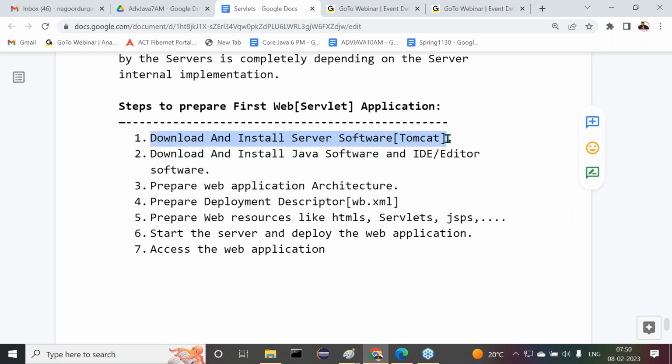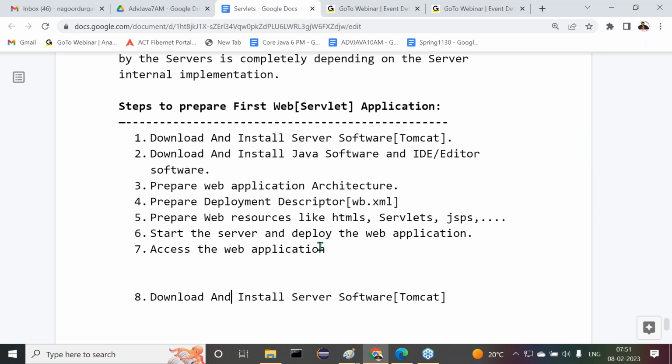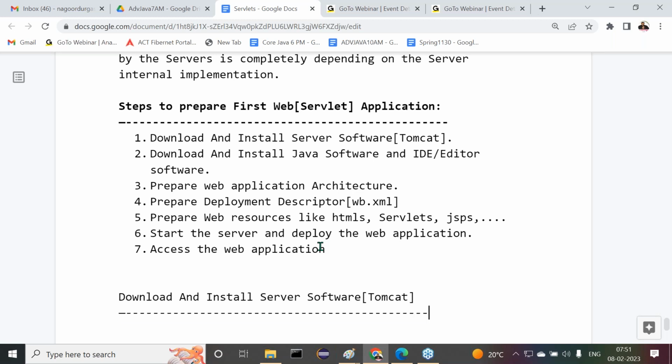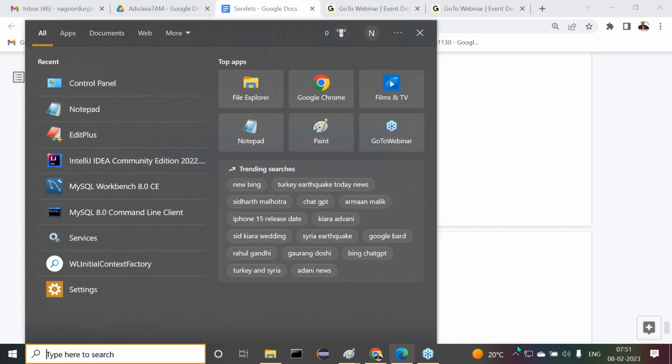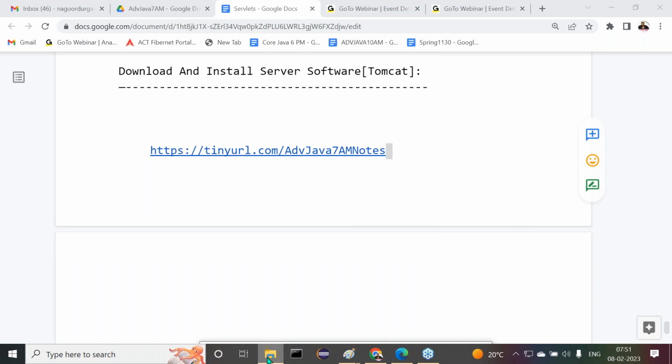Now, download and install server software. Step number 1, I'm trying to follow. Tomcat server only. First of all, I already had one Tomcat server in my system. Let me uninstall it. How, sir? How are we going to uninstall the software there?